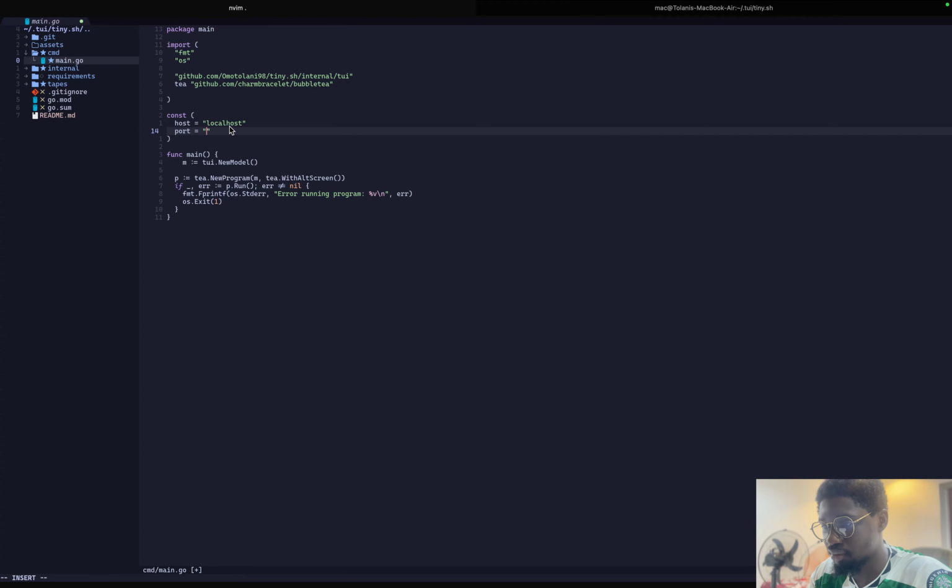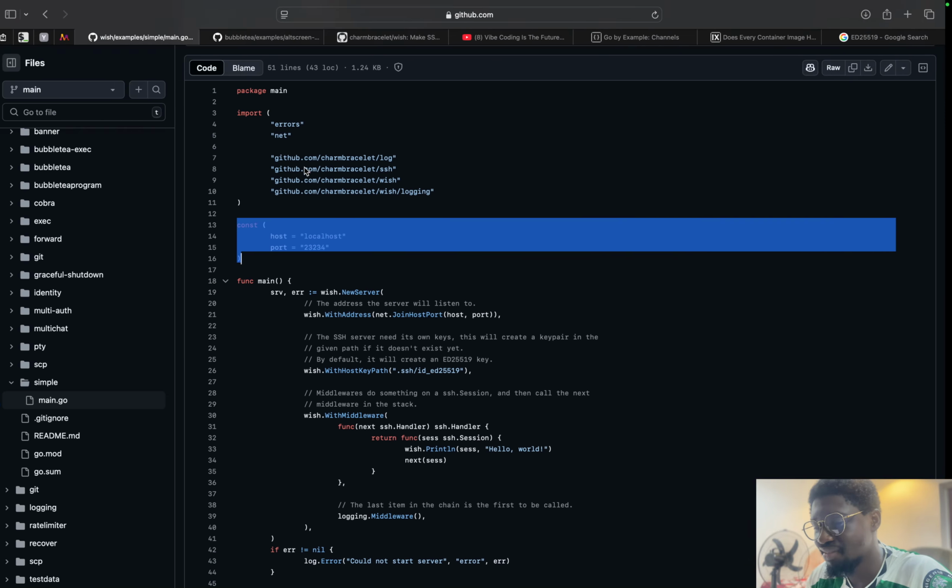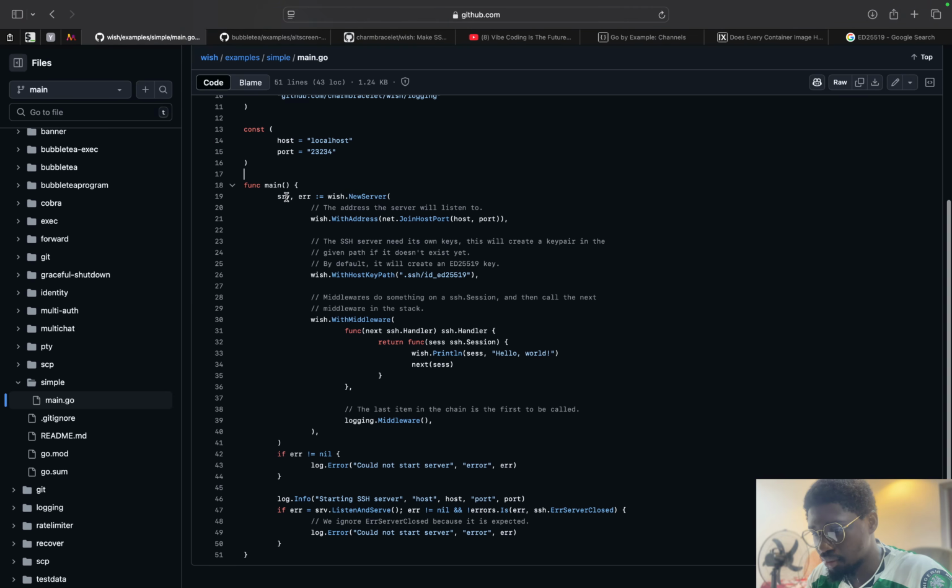Let's change it to something 2,000. It's much easier to remember. This is where I serve my current model, my current application, as in the tabs I showed earlier. SSH. So we can go through this code.